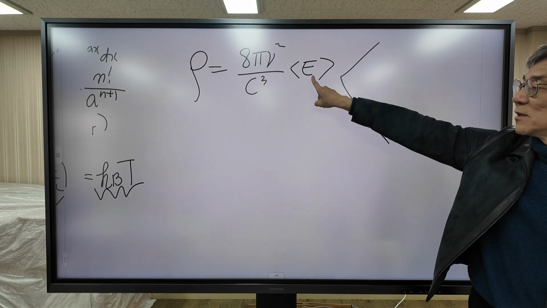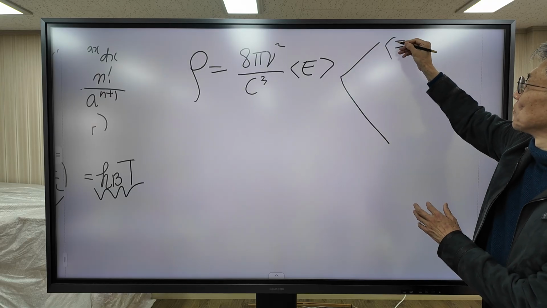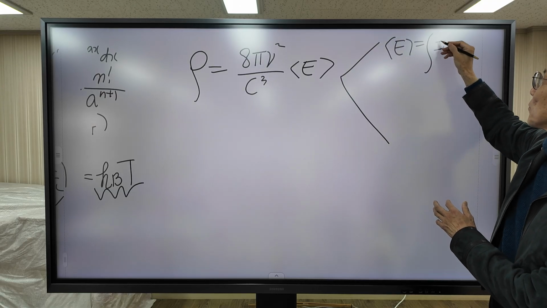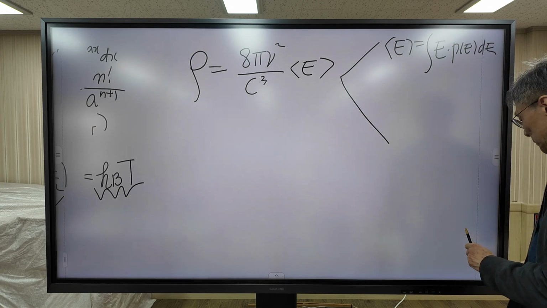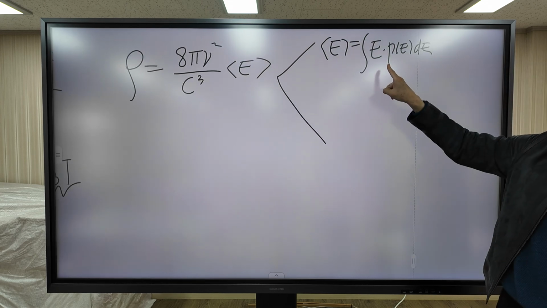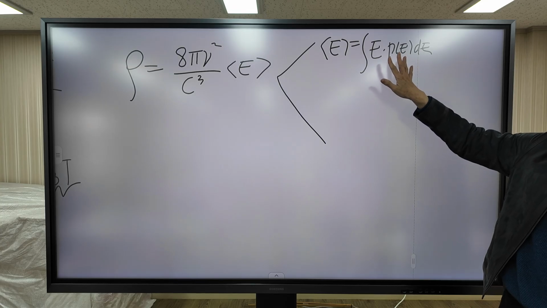When energy is continuous, we are going to use this one. This one was employed by Rayleigh, but the result does not agree with experimental findings.